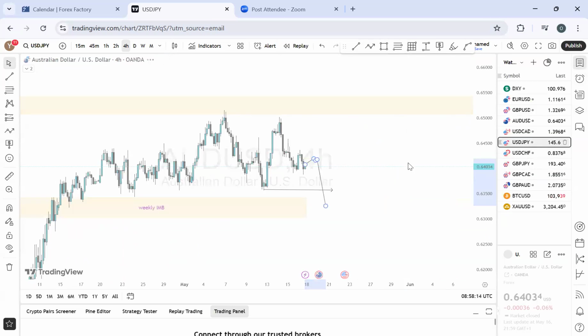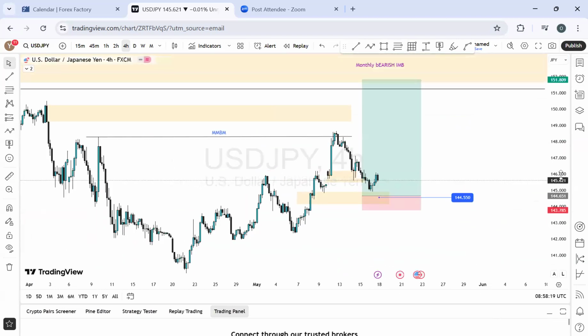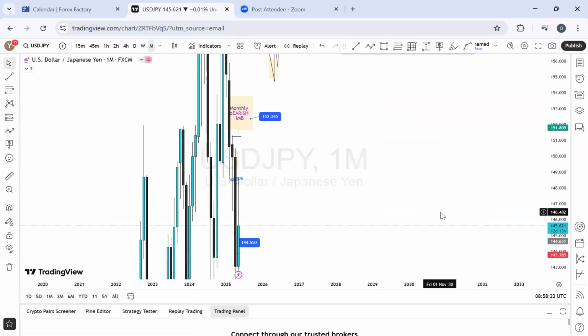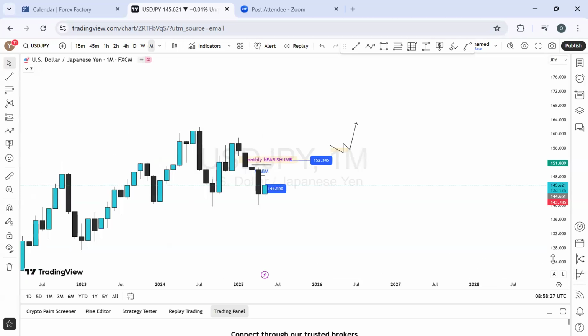Let's see what we have on USD JPY. Last week it also moved well as we anticipated over the weeks. Starting with the monthly time frame outlook, let's see what we have there. On the monthly outlook, we have this as a bullish momentum.